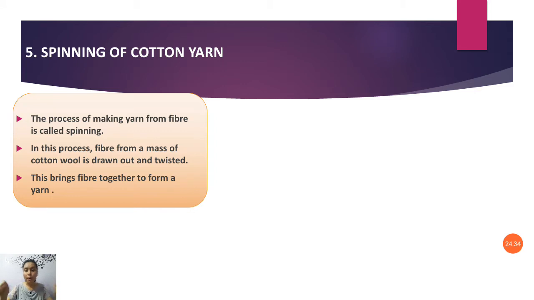Spinning of cotton yarn is nothing but rotating the cotton and making the fibers come together and form a rope-like structure. Okay, so there are a few devices which are used for this spinning of cotton yarn. Those are